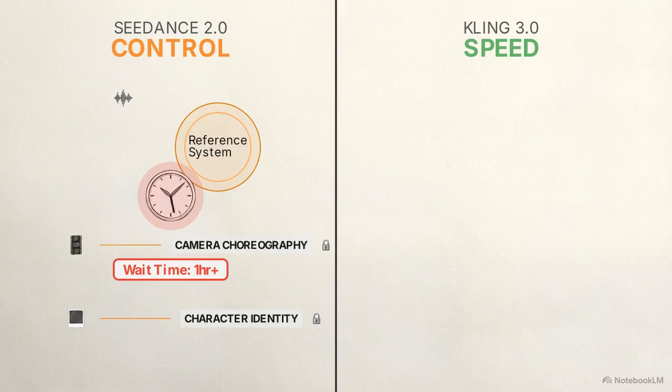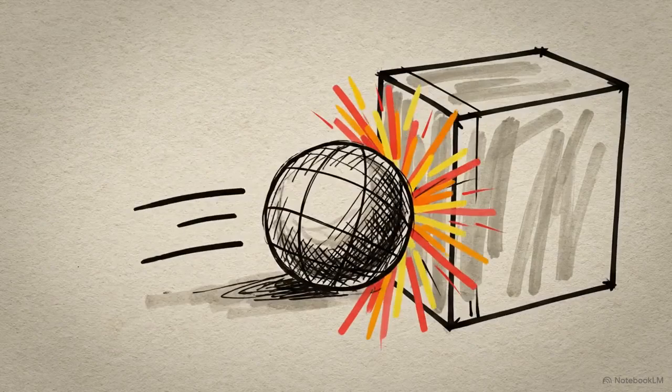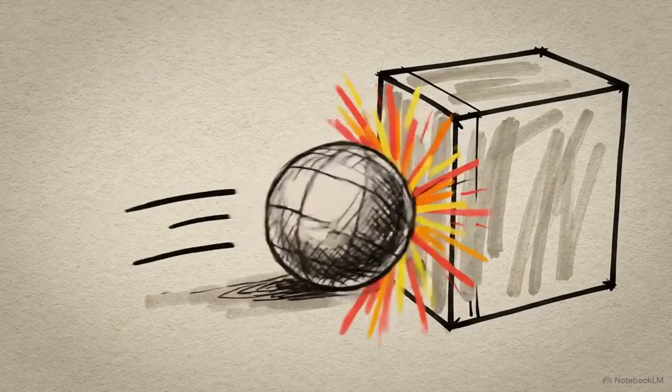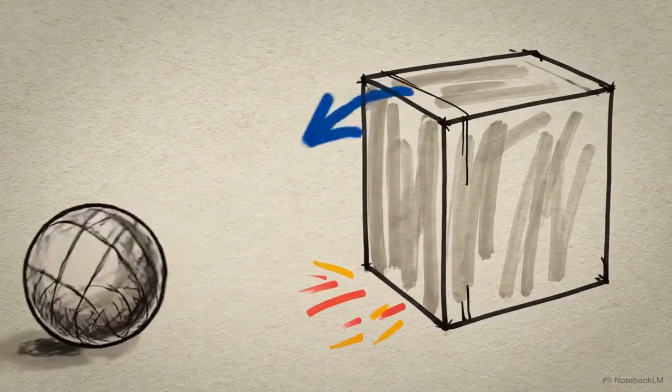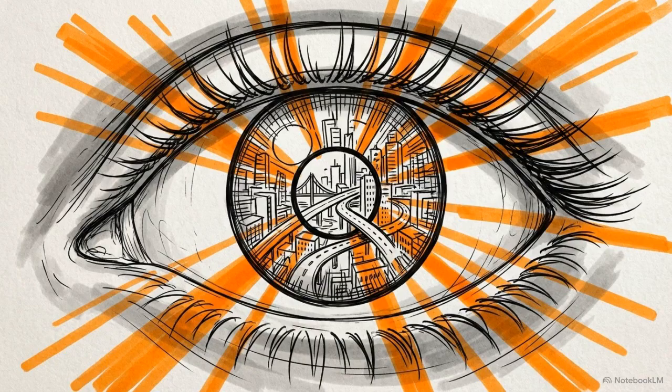Kling 3.0 focuses on speed. It uses conversational text prompts and a visual motion brush to define movement paths directly on the screen. This yields high-speed iteration and incredibly realistic physics. When a ball hits a backboard in Kling, the momentum and deformation look real. It also has the technical edge in resolution, generating native 4K at 60 frames per second.